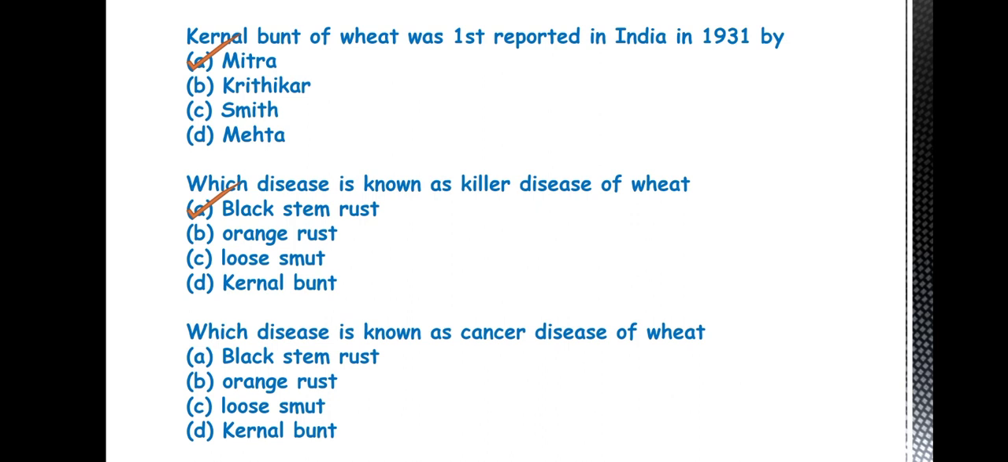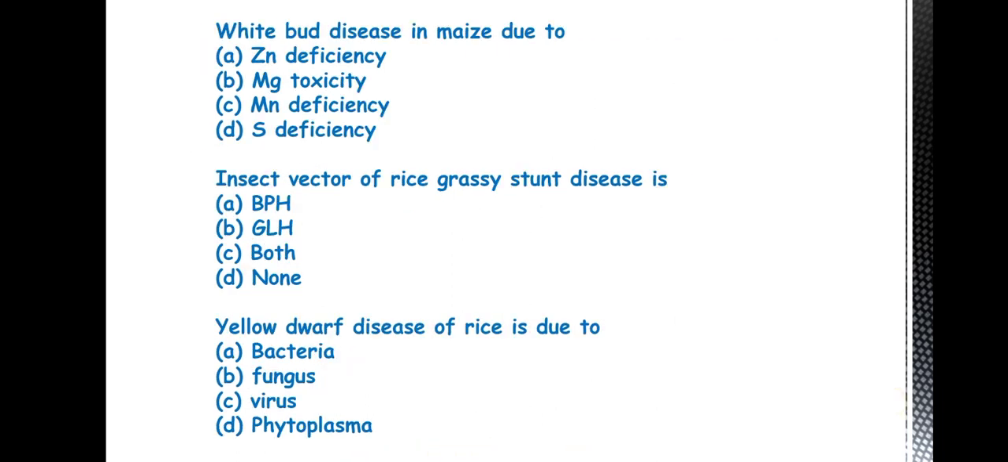Then, which disease is known as cancer of wheat? So the answer is Karnal bunt. This is a very important disease and it affects most of the exported wheat. The next question is, white bud disease in maize is due to? So the answer is A, zinc deficiency. It can be cured by the application of zinc sulfate.